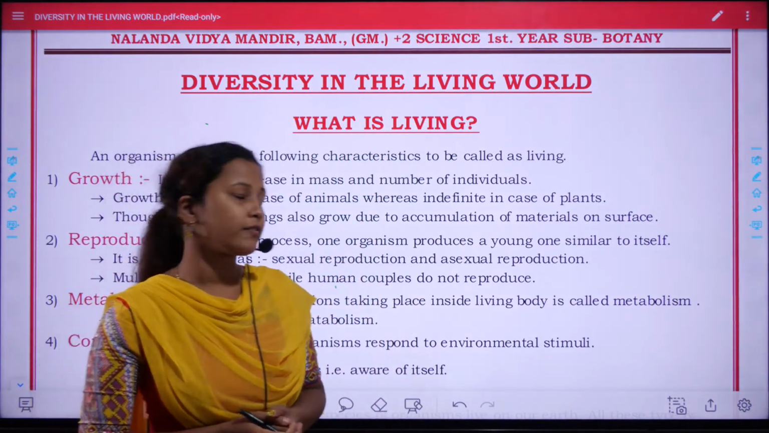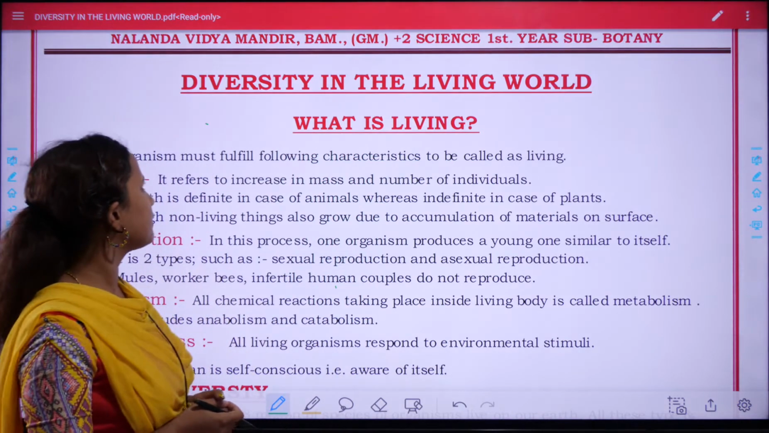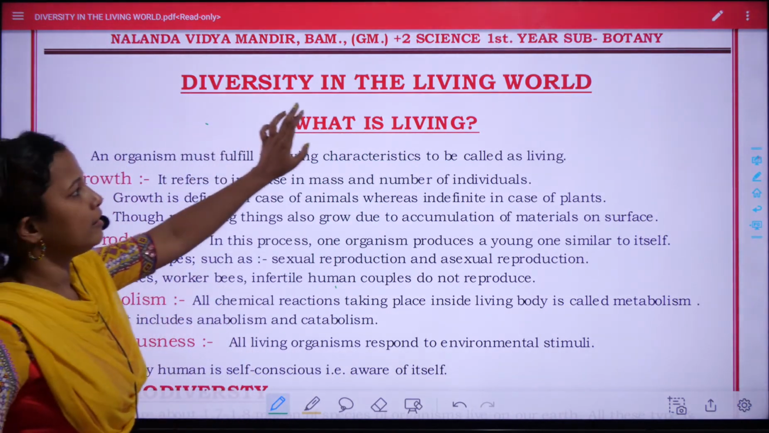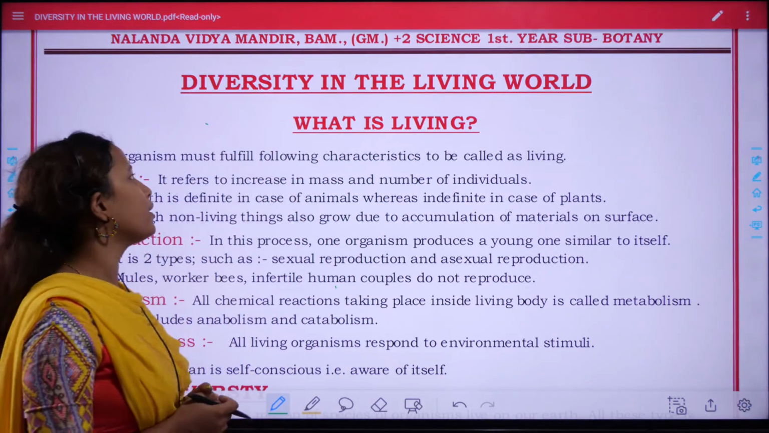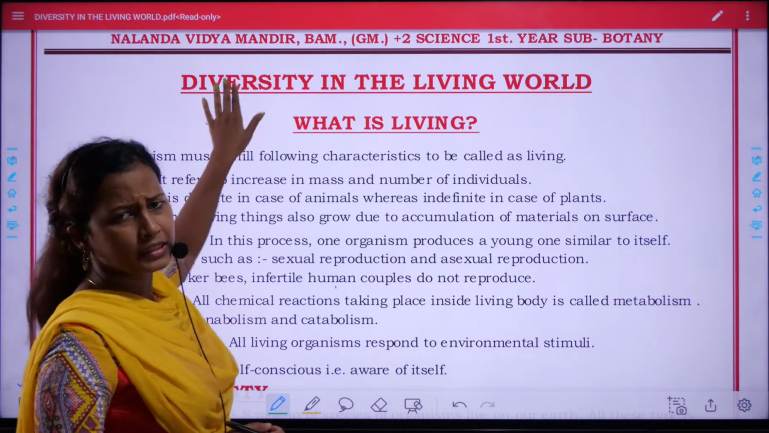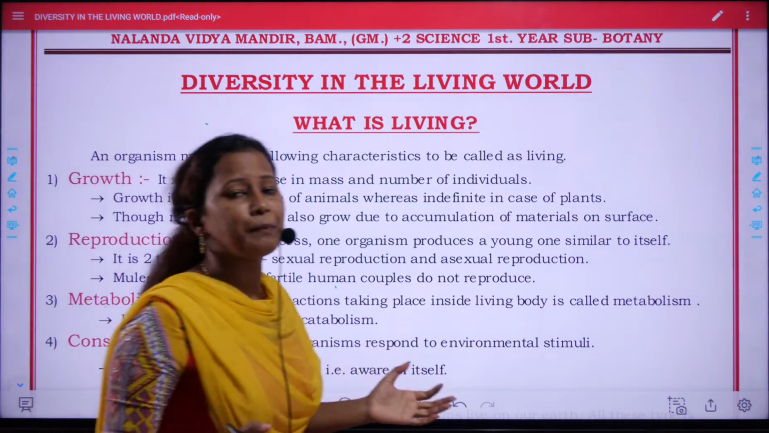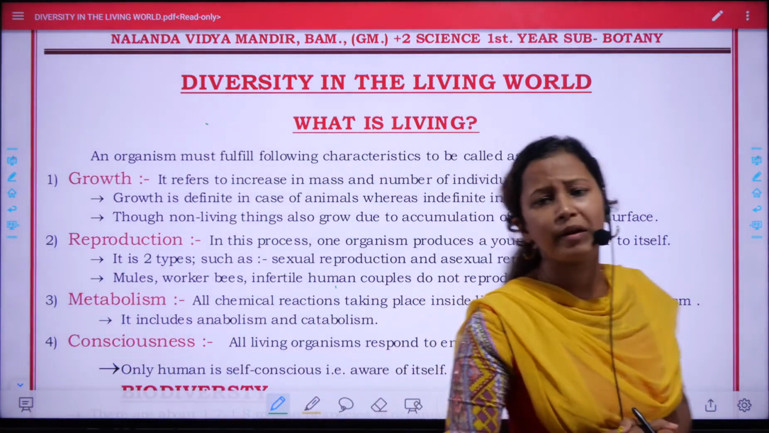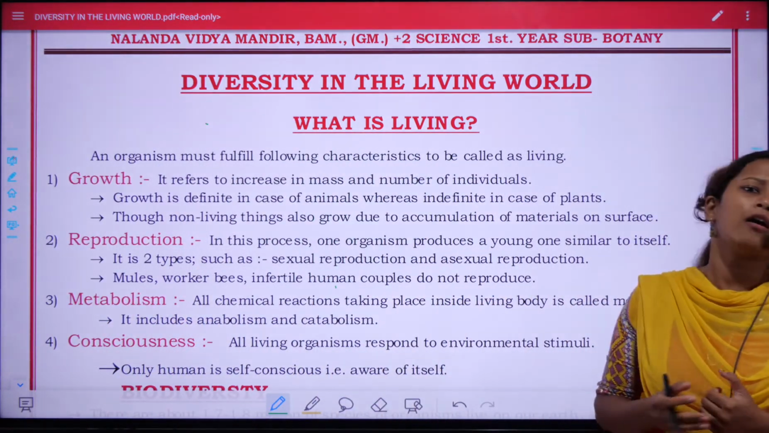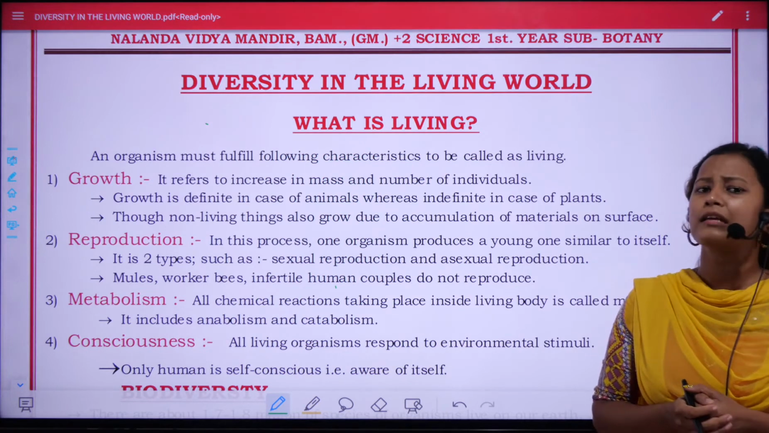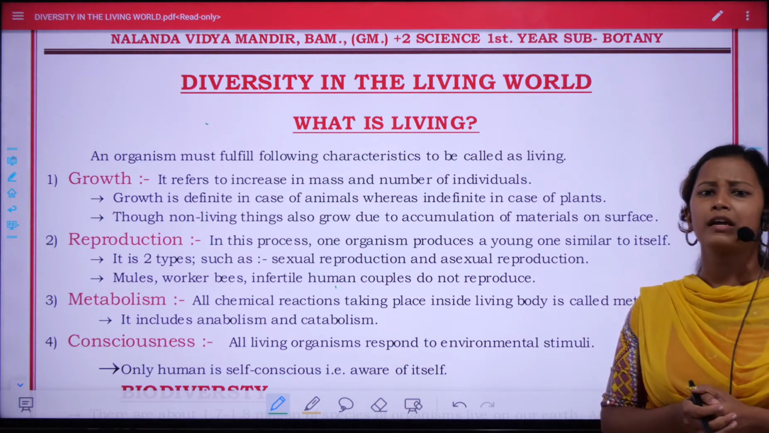Today we will discuss your first chapter in botany, that is diversity in the living world. Before we discuss what is diversity, let's talk about what is living. We see many things in our surrounding environment. Those may be living or non-living, and we can easily recognize which one is living and non-living.